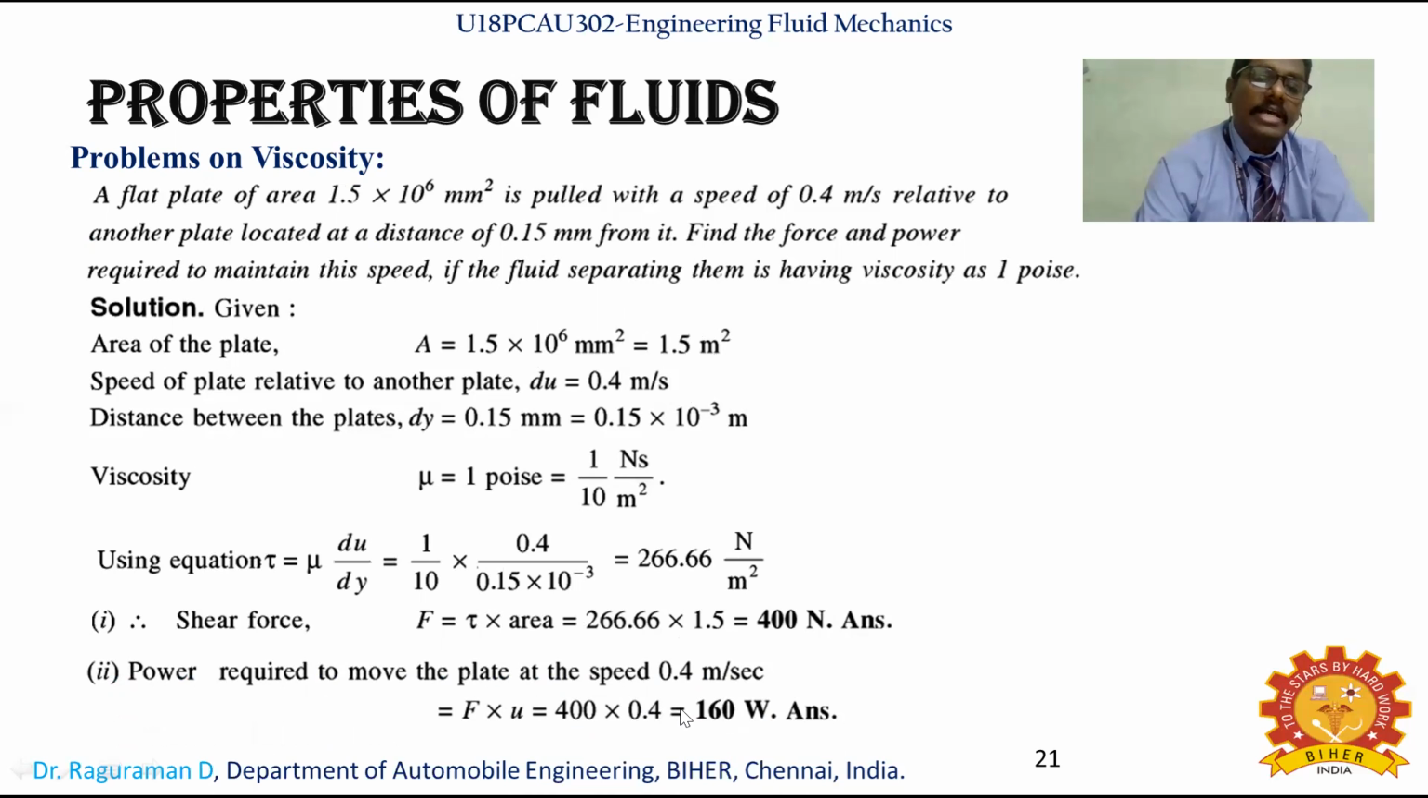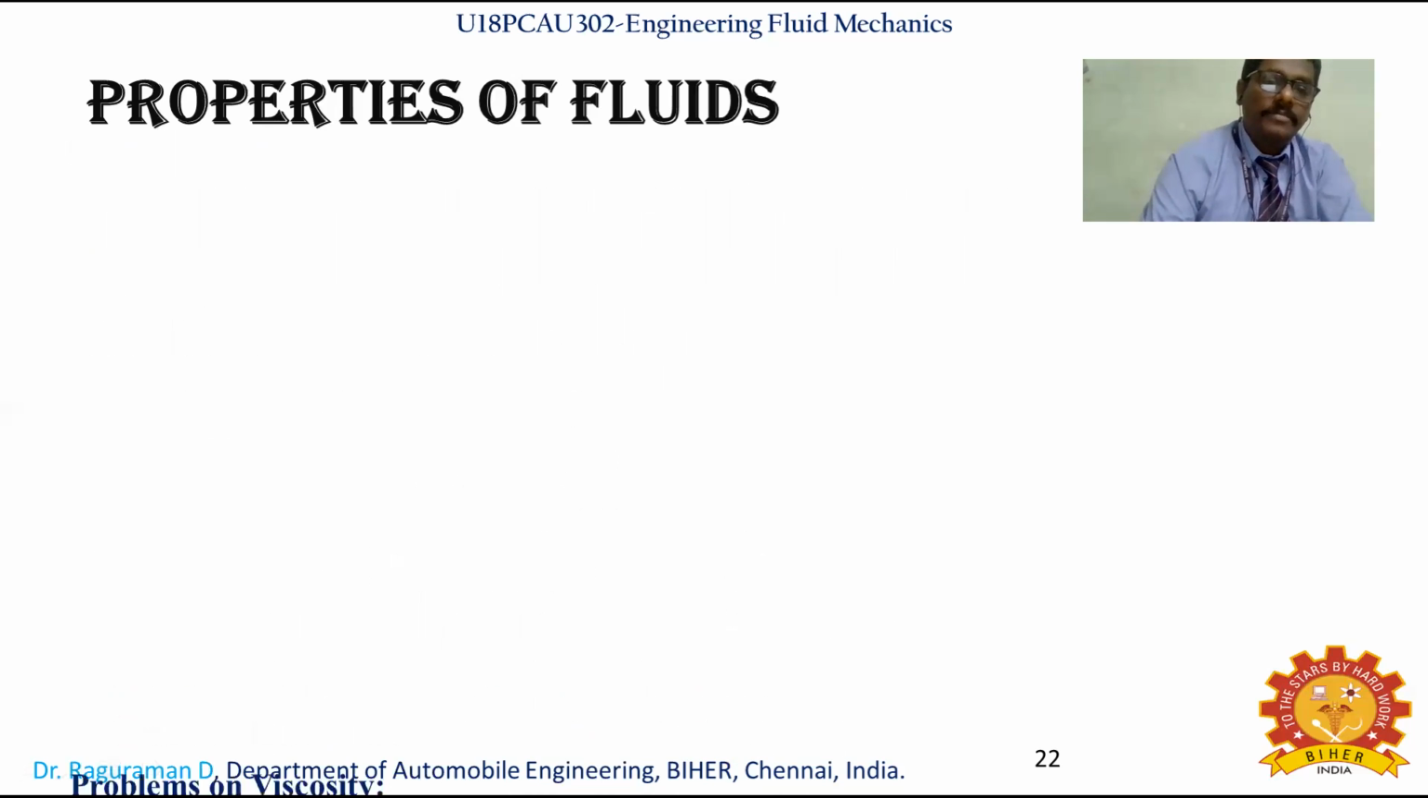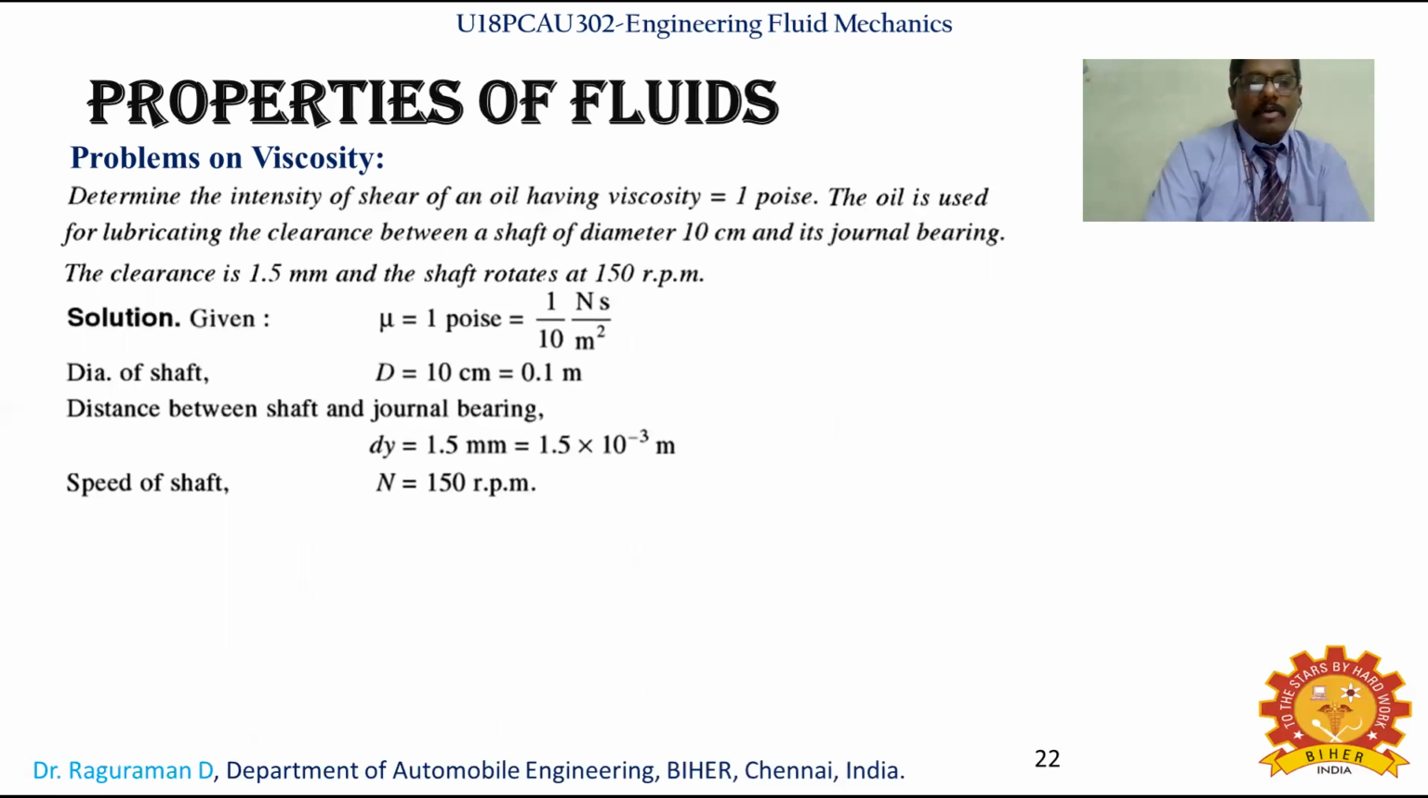So force into velocity is giving you about the power required to move the plate. And then the next problem. Here the given data: the viscosity of an oil is 1 poise. We know 1 poise is 1/10 Newton second per meter square, and if the data is given in centimeter, we have to convert it into meter.